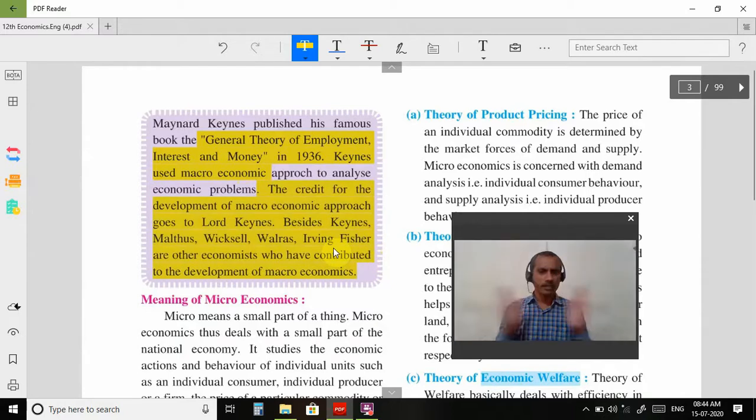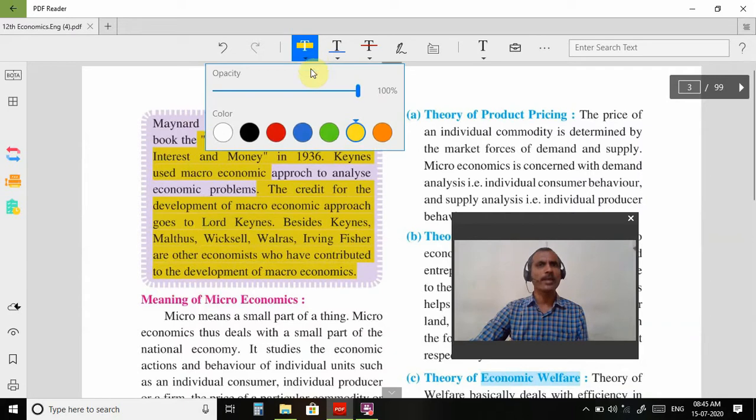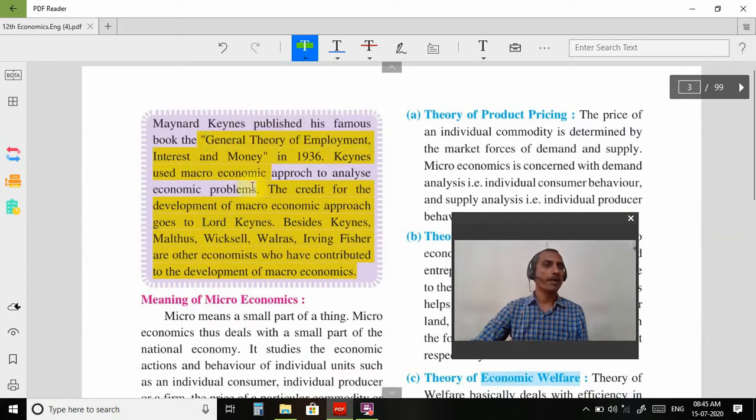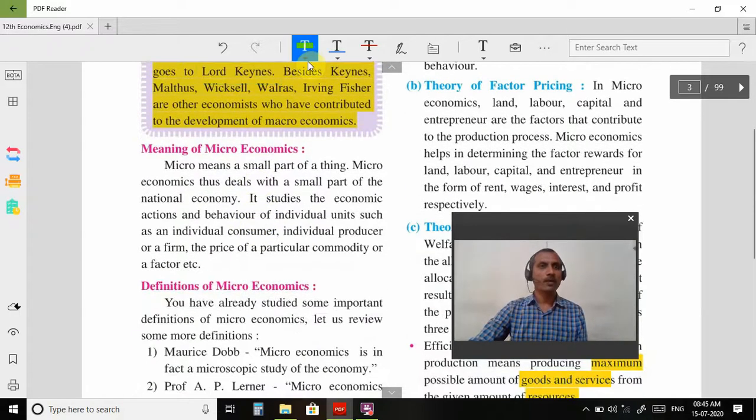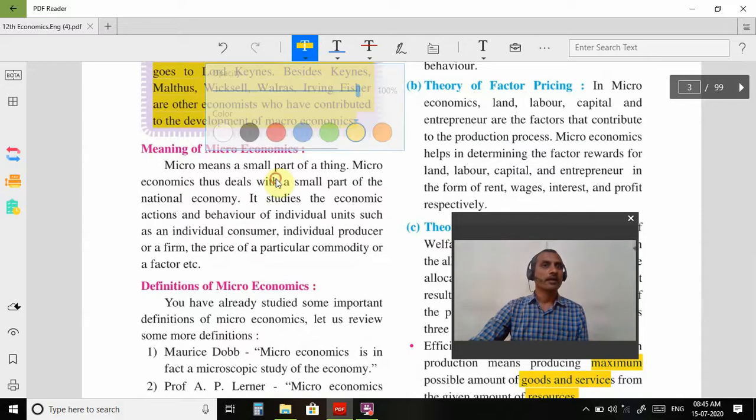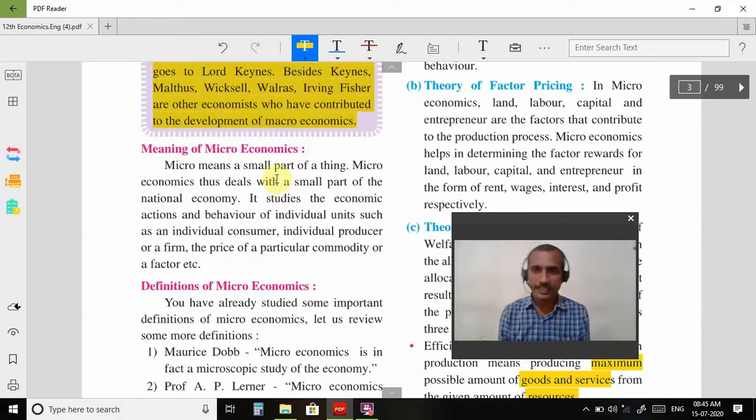There are some other persons who also gave contributions toward the development of macroeconomics, but who is the most important person who gave more and more contribution toward the development of macroeconomics? That person's name is Lord J.M. Keynes. So Lord J.M. Keynes is a very important person who gave more and more contribution toward the development of macroeconomics. Now we will study the meaning of macroeconomics in the next part.